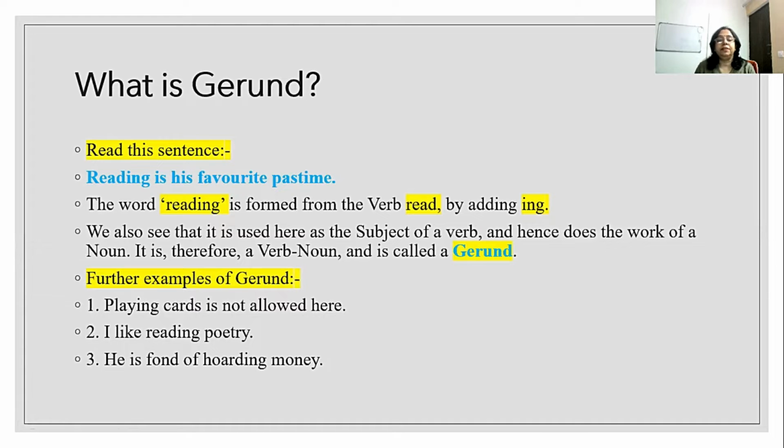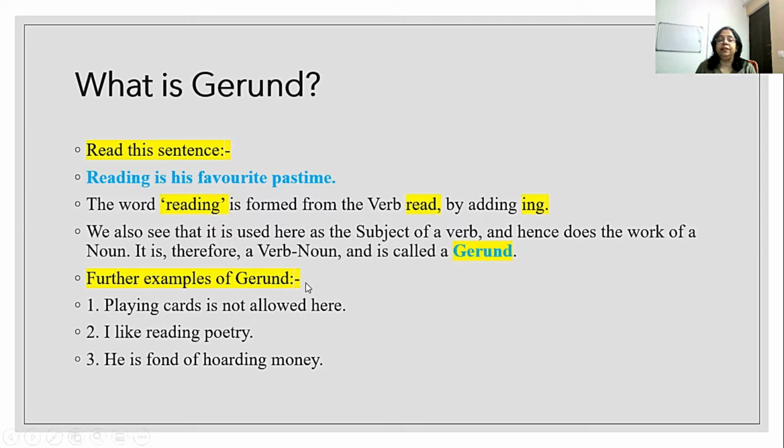Now here in this sentence, the word reading is formed from the verb read by adding ing. We also see that it is used here as the subject of a verb, and hence does the work of a noun. Reading is his favorite pastime. Reading becomes the subject of the verb. What is the verb here? Is. Okay, it is therefore a verb noun. So this is called a verb which is functioning as a noun, the verb noun. And in grammar, it is called gerund.